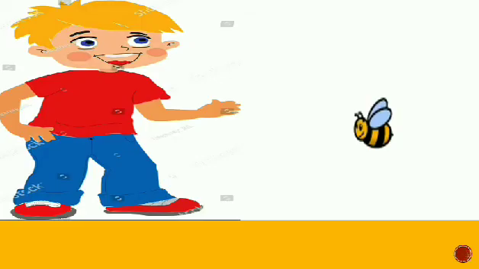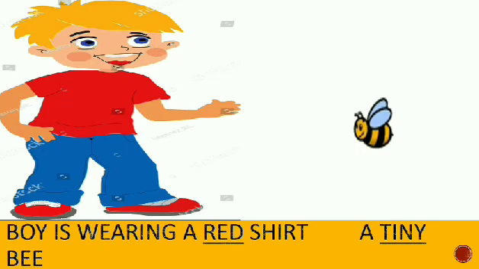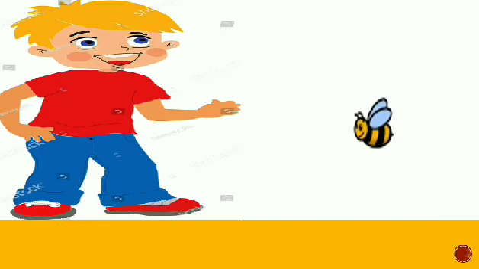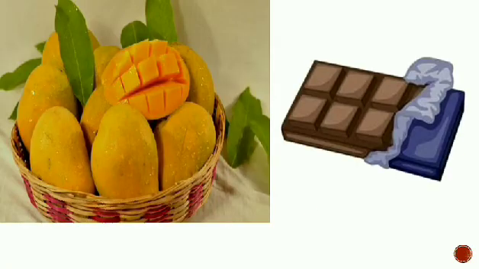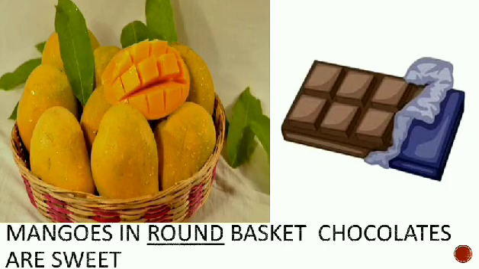Let's see some pictures. Now what do you see here? The boy is wearing a red shirt and this is a tiny bee. So the word red is underlined here because red is an adjective, and the bee is tiny. Next we have mangoes in a round basket, and these chocolates are sweet.